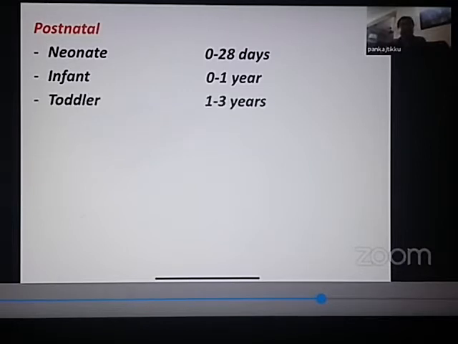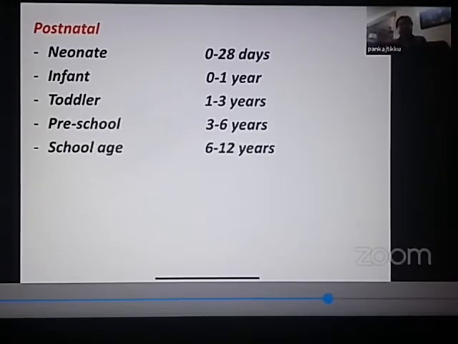Then who is a toddler? A toddler is a child who is between 1 to 3 years of age. So this was asked in FMG. A toddler is a child who is less than 1 year, 1 to 3 years, 3 to 6 years, 6 to 12 years. What is the correct answer? A toddler is a child who is between 1 to 3 years. Then preschool child. So who is a child in the preschool age group? A child in the preschool age group is a child who is between 3 to 6 years of age. Who is a school age child? A school age child is a child who is between 6 to 12 years of age.